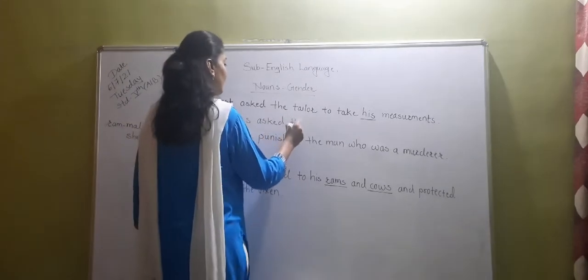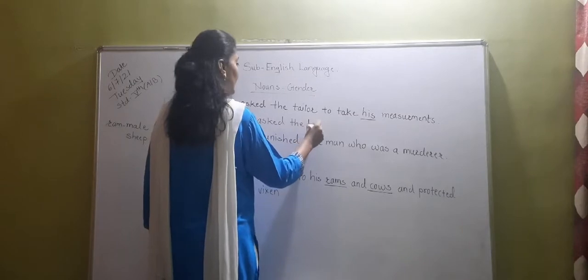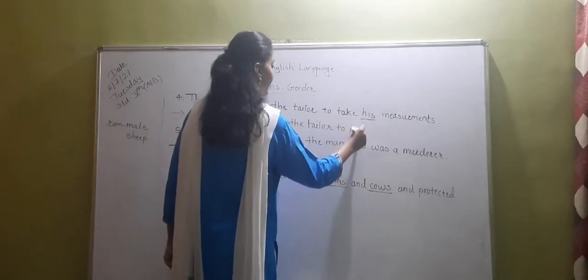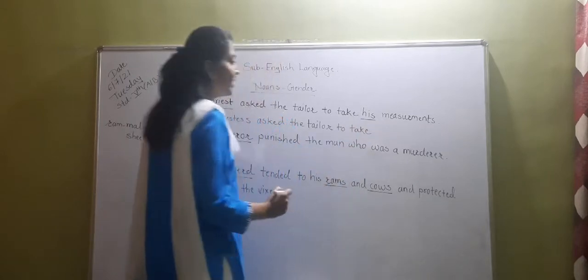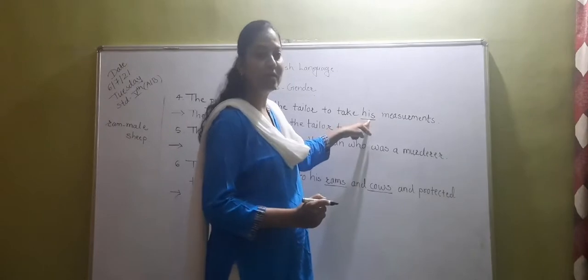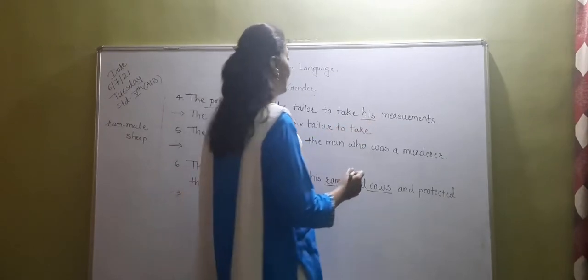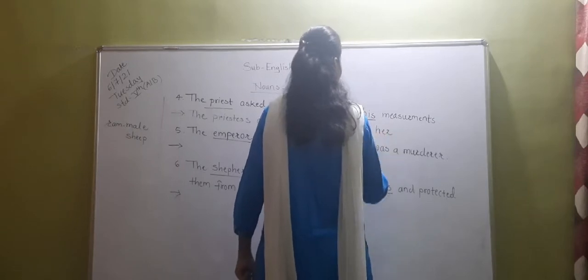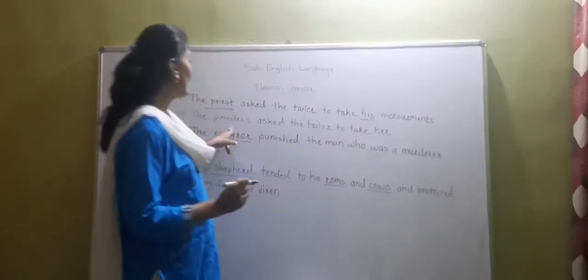the tailor to take. Now, his is the pronoun that we use for male. So we have to turn this into her. Okay, because we are talking about the priestess.